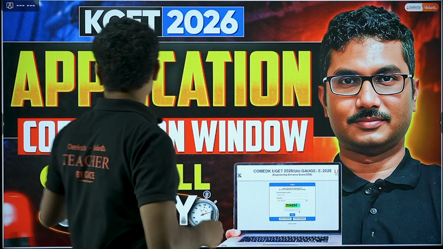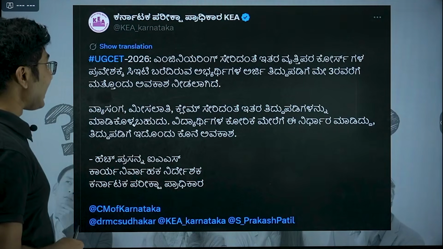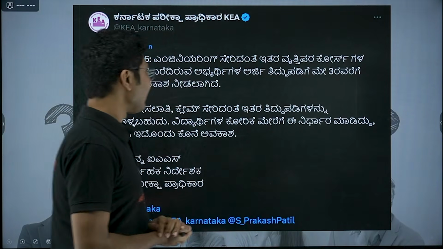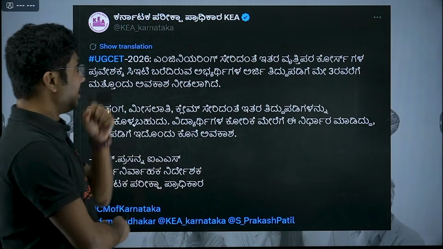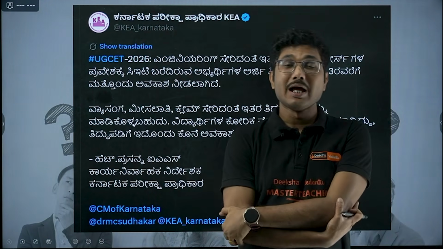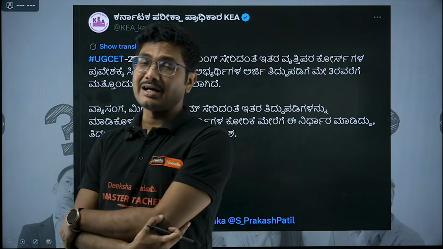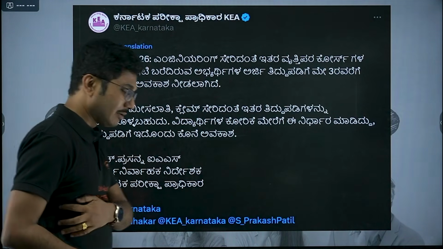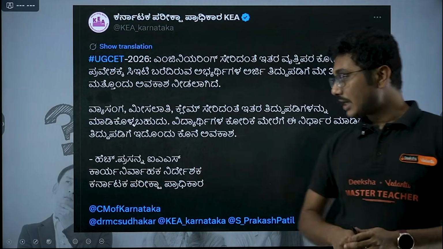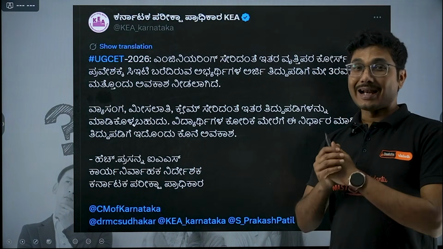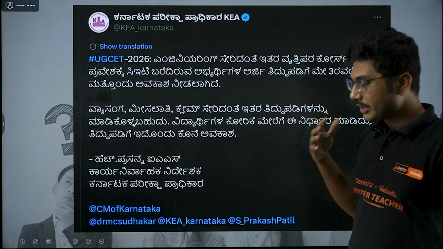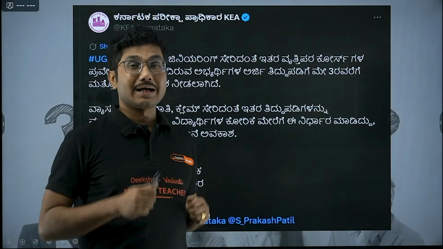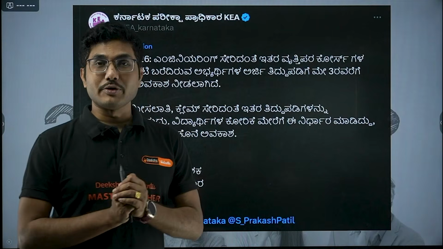Okay, so there is a big update coming from KEA that you can correct your mistakes, and the date is already announced. Up to 3rd of May, you can correct your details in the Karnataka portal. Okay, so this is a tweet by the official KEA handle. The official has announced the final application window in which you can change your application. You can basically correct any mistakes that you have already made while filling up the forms.